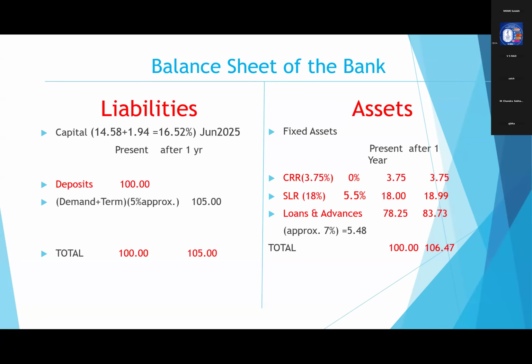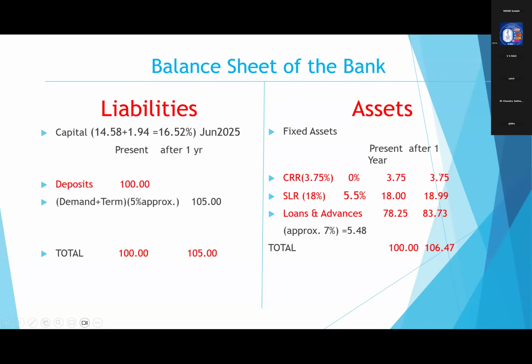There also we will get a return, but a little less than what we are getting on loans and advances. So here we have taken an average 7% return approximately for this 78.25 crores. So it comes to 83.73 crores.